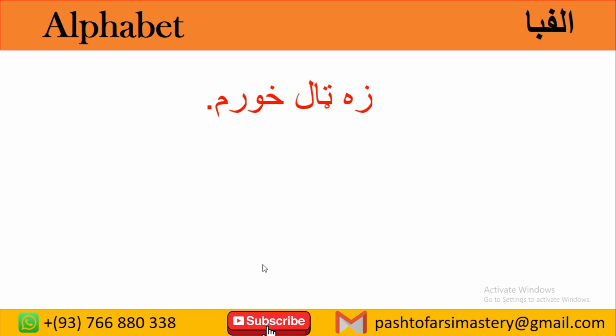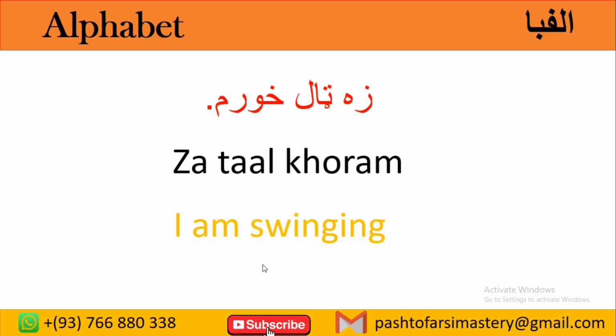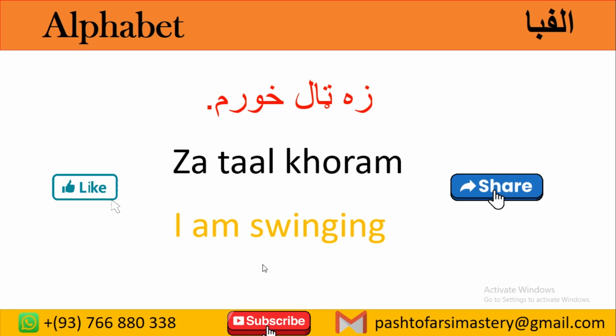The tall khram. I'm swinging. Look, if we look at the sentence, khram means eating. For example, the today khram: I'm eating food. The tall khram: I'm swinging. But in this sentence, it means swinging, not eating.